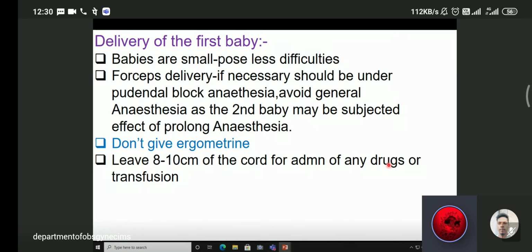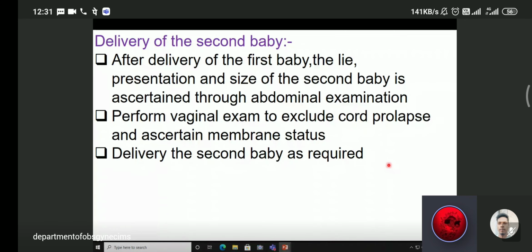Now delivery of the second baby. After delivery of the first baby, lie, presentation and size of the second baby are again thoroughly examined. Perform vaginal examination to exclude cord prolapse, and if there is cord prolapse, directly take the patient for cesarean section. If everything is normal, we can go for normal delivery. Deliver the second baby as required depending on the position of the baby.